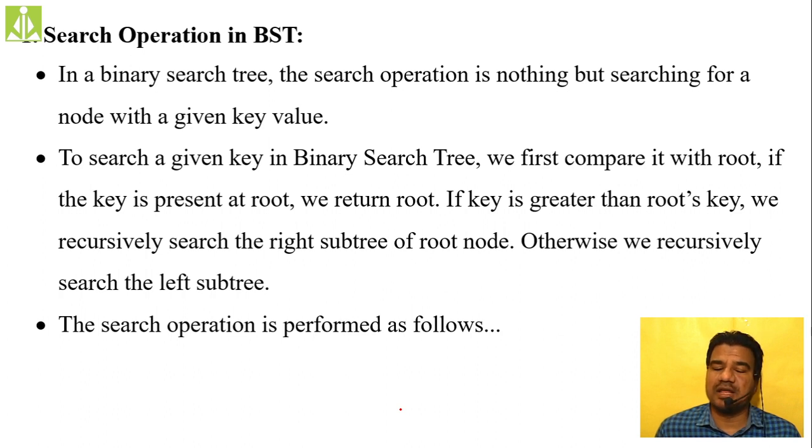If it doesn't match with the root node, then either it can be lesser than or it can be greater than the root node. If it is lesser, we have to move to the left side child, and if it is greater, we have to move to the right side child. And after reaching either the left child or the right child, again you have to perform the same recursive operation that you did at the root node. Compare it. If it is equal, print the positive response. If it is greater, move in the right direction. If it is lesser, move in the left side direction. So like this, you have to move.